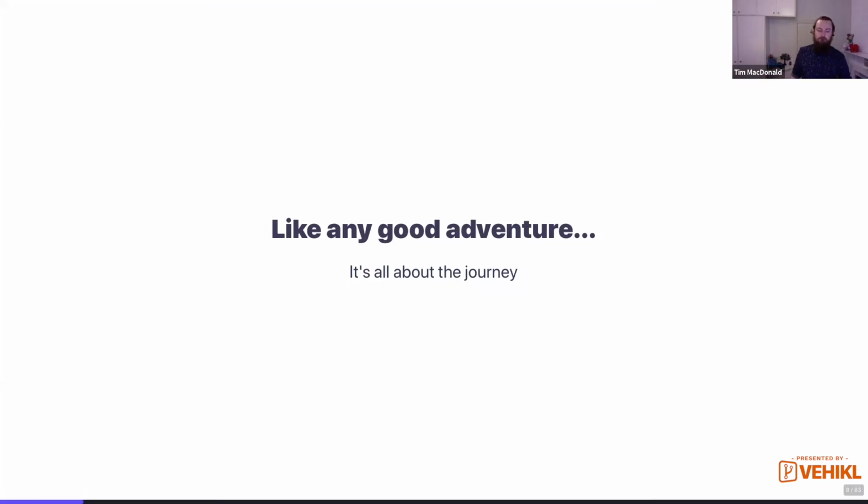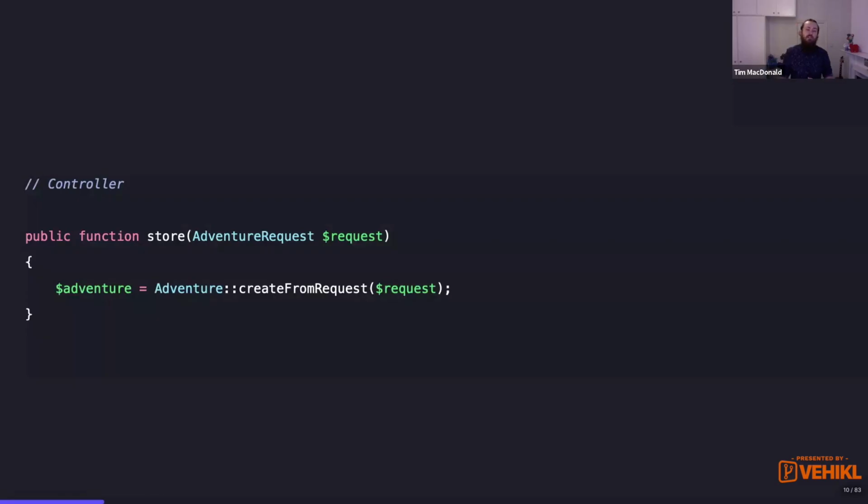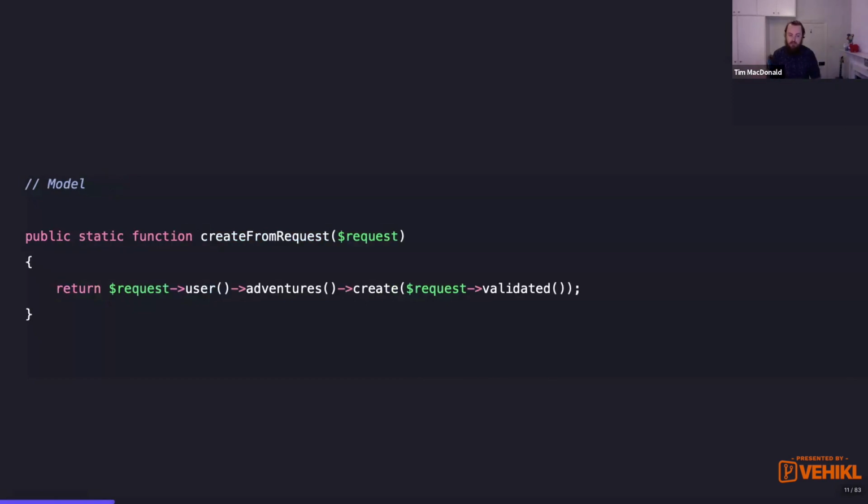And the first thing I want to look at is forms and how Eloquent interacts with forms. So what I would like to do is on my models, I wanted to have a really nice clean API in my controller. So what I would do is I would create this static method, create from request. And that meant any mess that was around creating the adventure from the request was kind of tucked away in the model. And if we jump into that method, it might have looked something like this.